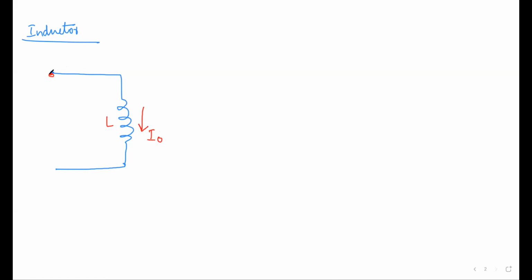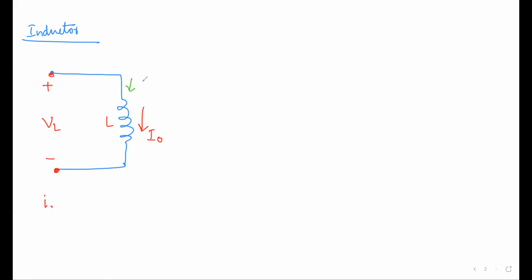Now, this is VL. If you want to get the inductor current IL, this is the initial current, but it is not the inductor current.